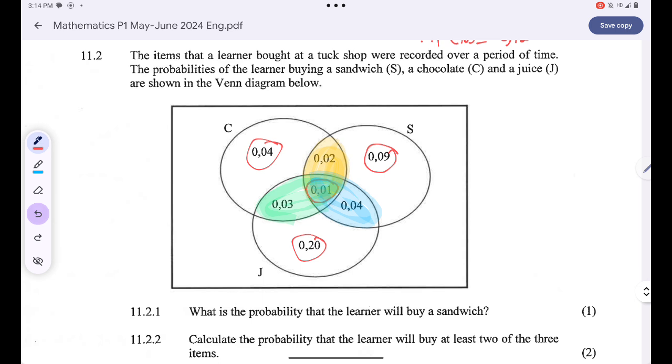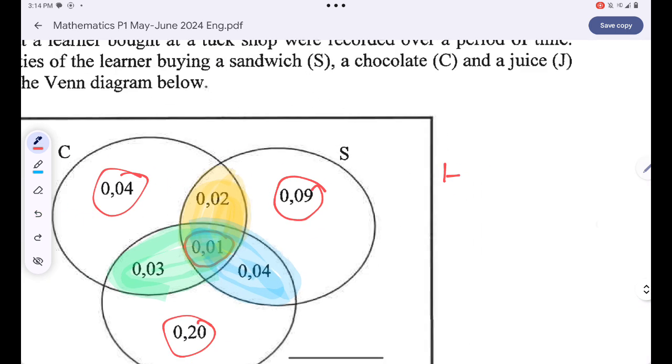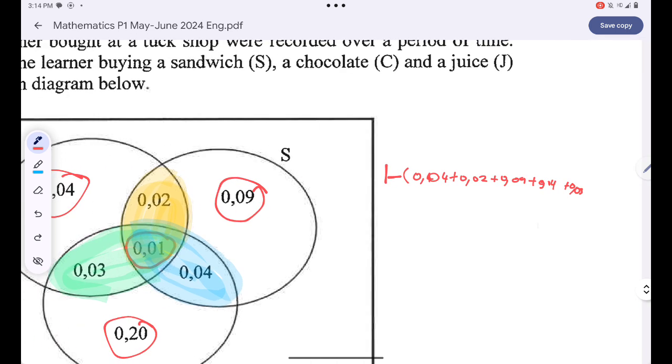You'll simply say 1 minus the sum of all probabilities. That's 1 minus 0.04 plus 0.02 plus 0.09 plus 0.04 plus 0.03, and then there's 0.2 and 0.01.